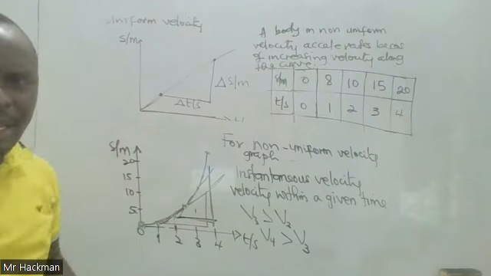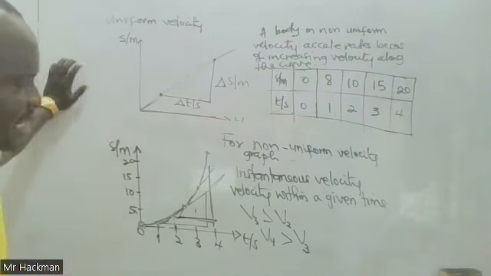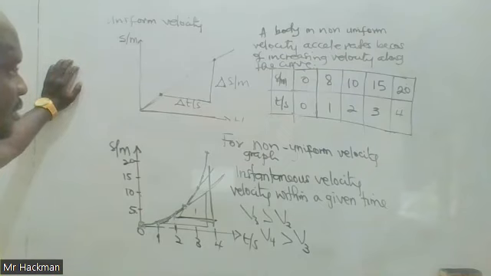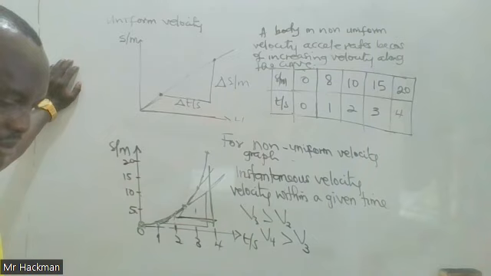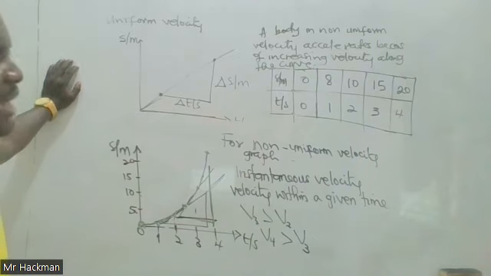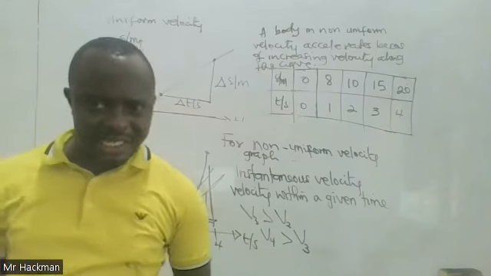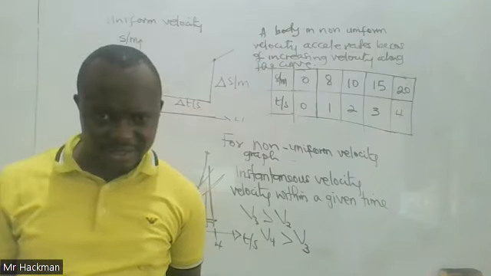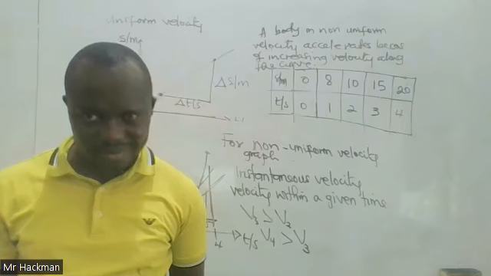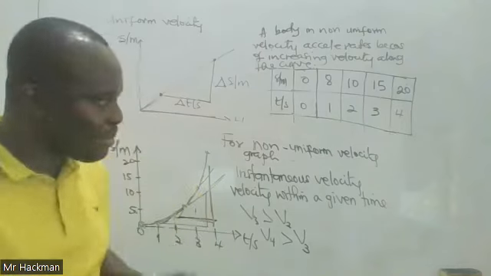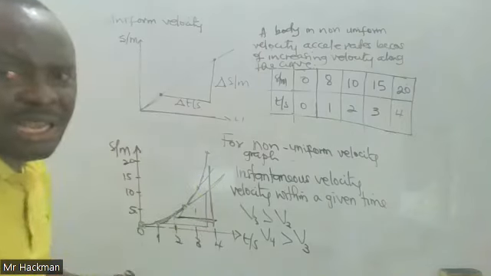Why are you saying it's steady or constant? Because the acceleration is equal throughout. It's rather the velocity that is equal throughout, isn't it? Yes, please. But what is acceleration?